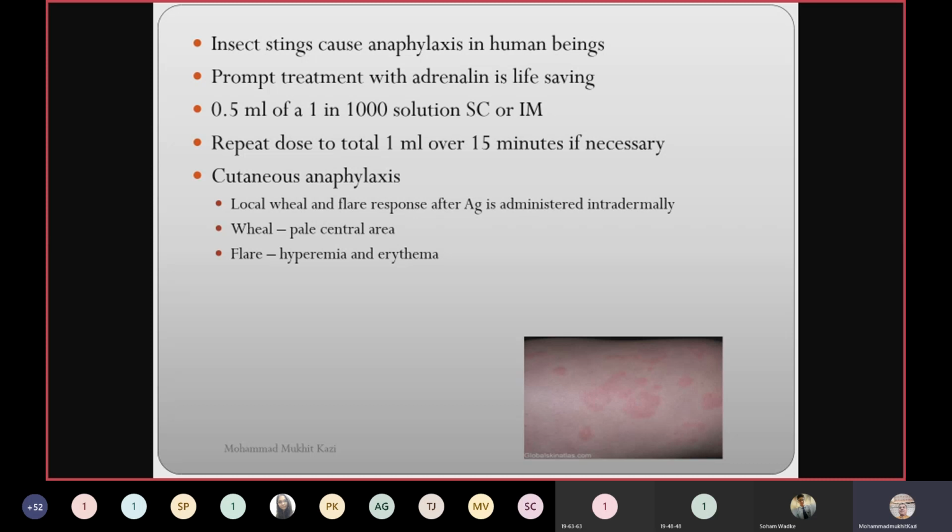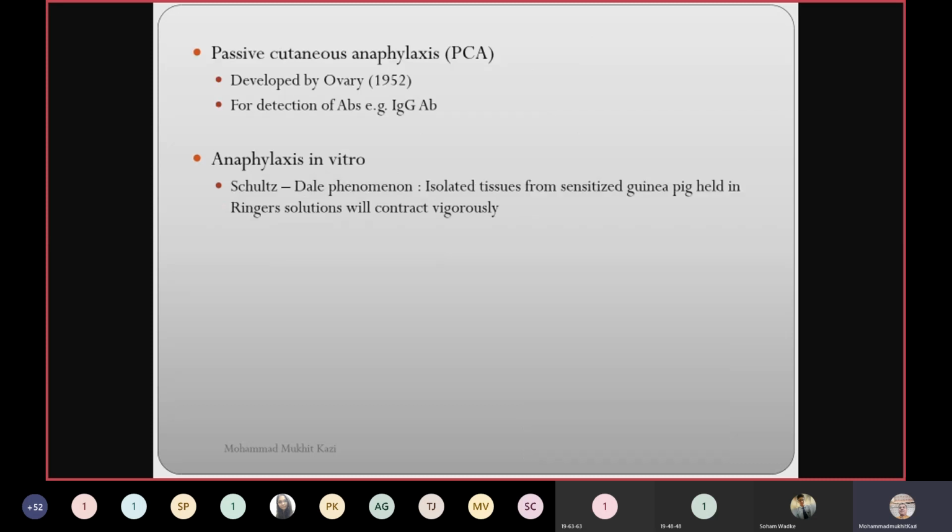Passive cutaneous anaphylaxis was developed by Ovary. It is generally used for detection of antibodies, for example IgG antibodies. Anaphylaxis in vitro is also there. The Schultz-Dale phenomenon: isolated tissues from a sensitized guinea pig held in Ringer's solution will contract vigorously. This is the phenomenon which was shown by Schultz and Dale.